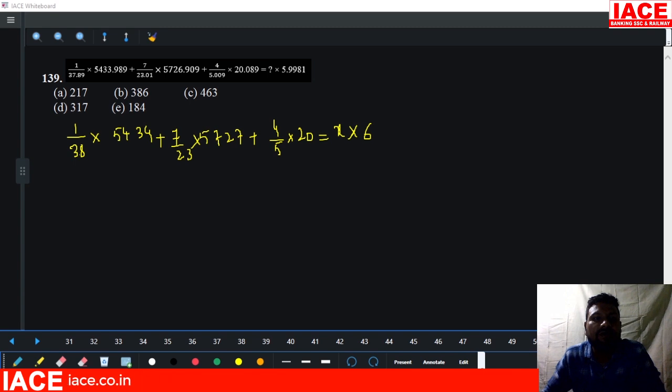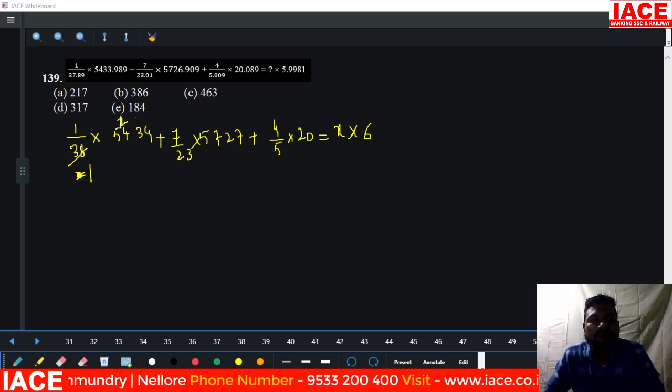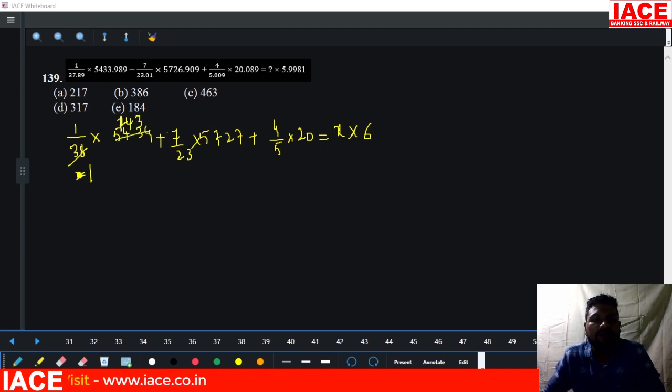This table will be going for 19. 19 3s is 57. 19 2s is equal to 38. Directly we will go to the 38 table, and you will get it clearly. 38 1s are 38, and it is 143 times.